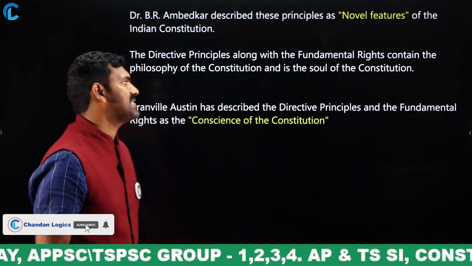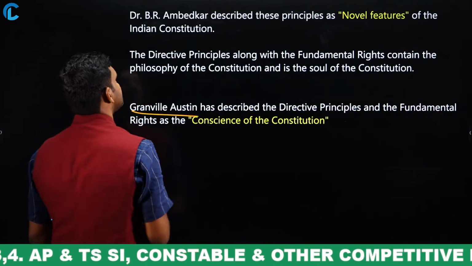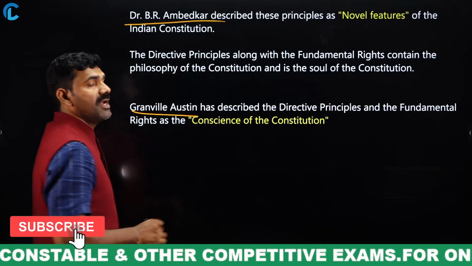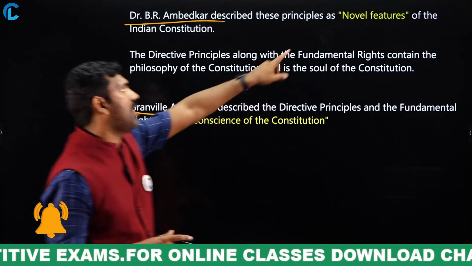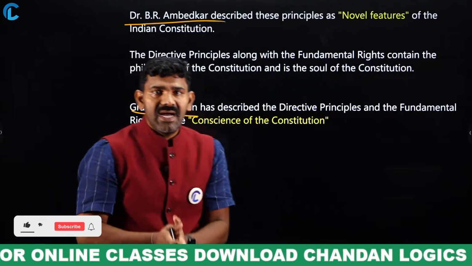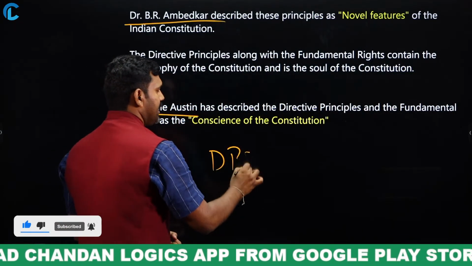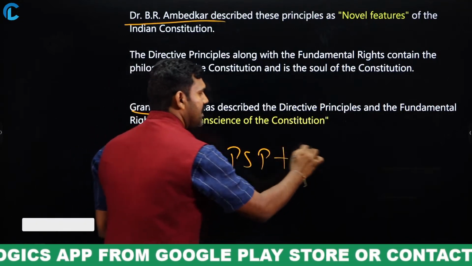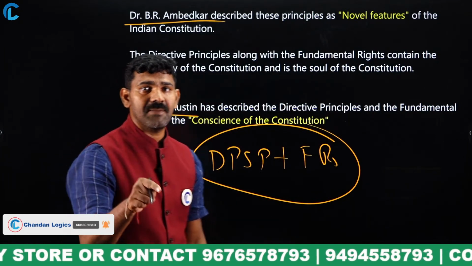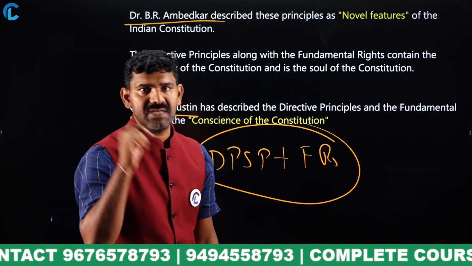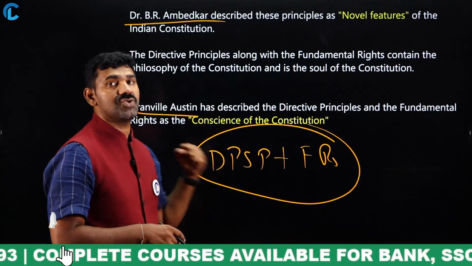There are two important statements made by two important personalities. One person is Granville Austin, the other is Dr. B.R. Ambedkar. Dr. B.R. Ambedkar said that the directive principles of state policy, DPSP, combined with the fundamental rights, are going to describe the spirit of the Indian Constitution. Very, very important. He said that the combination of these both is going to be the soul of the Indian Constitution.